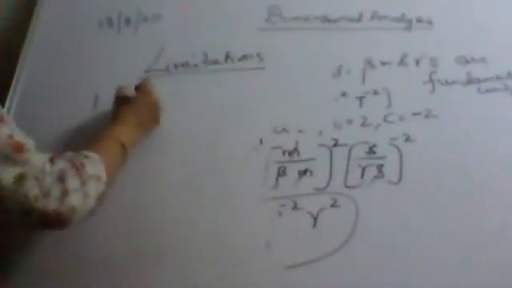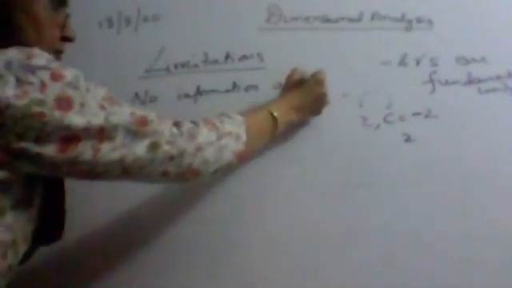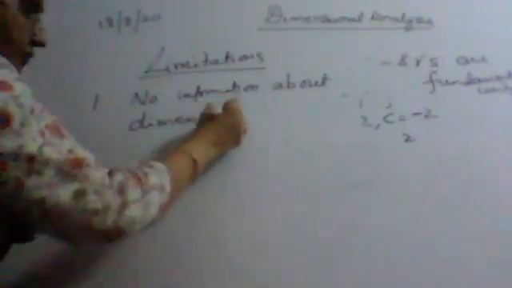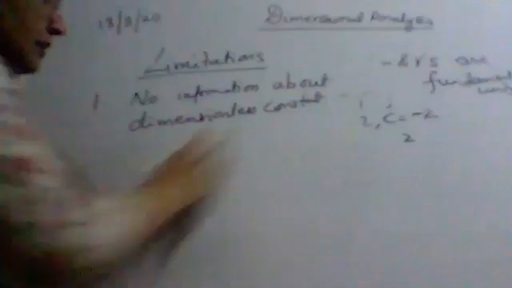Whenever we are deriving the equation, there is no information about the dimensionless constant while deriving the formula. Whenever we derive the formula, every time we are putting it as k.